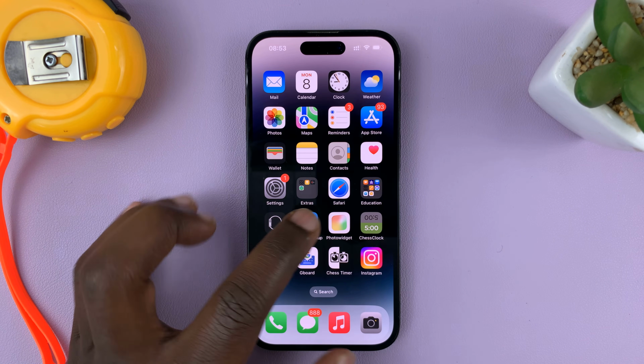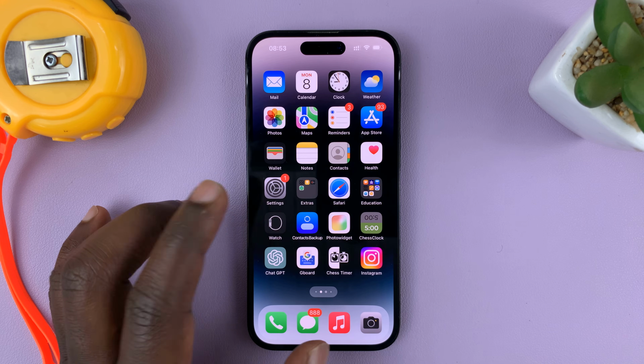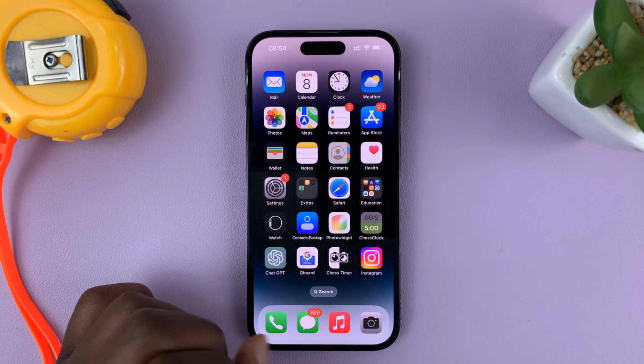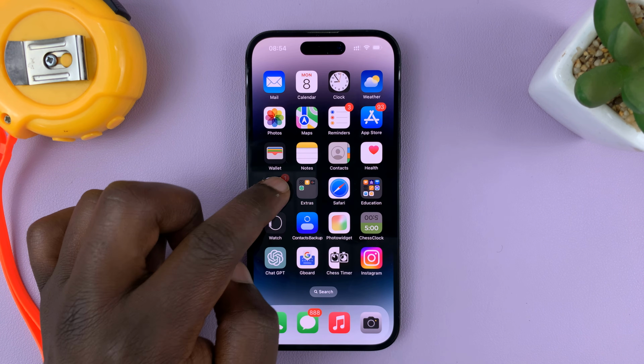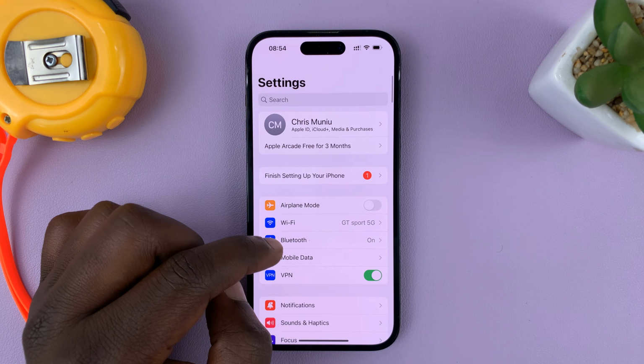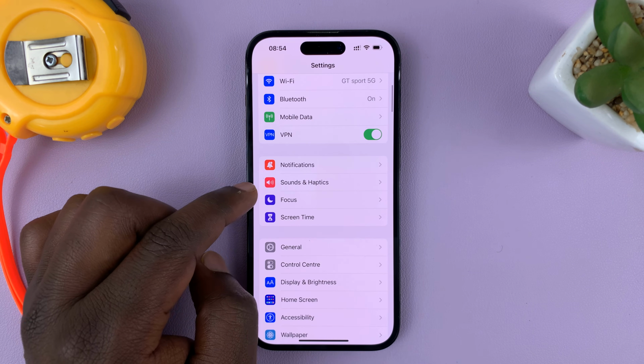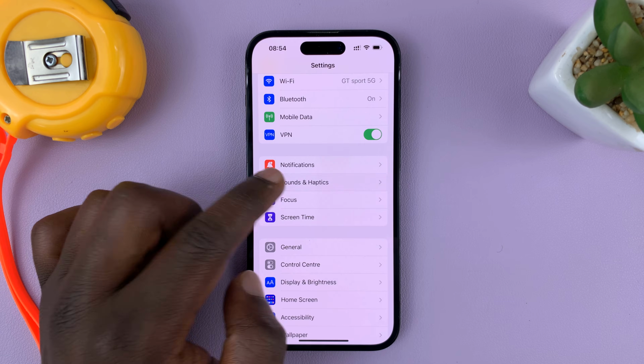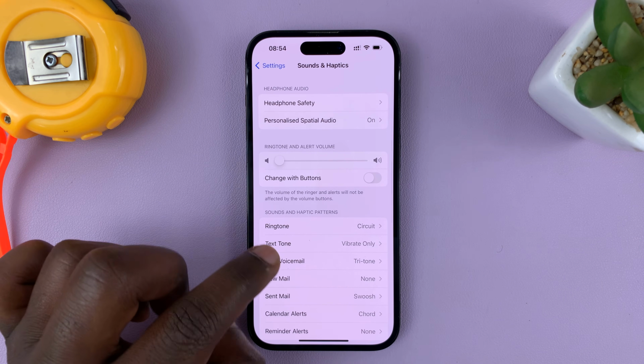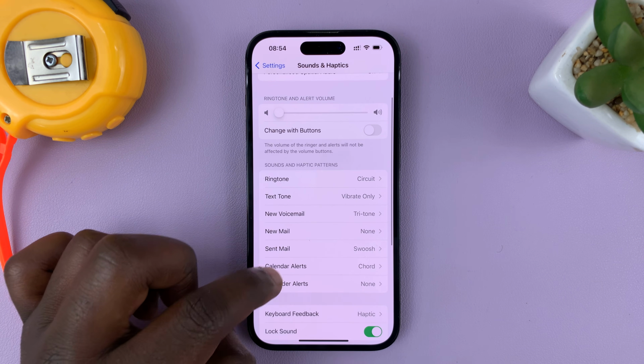So I'll be showing you how to turn on the keyboard sounds on your iPhone. So what you need to do is go to settings. On the main settings page, go to sounds and haptics, tap on that, and then under sound and haptics, find